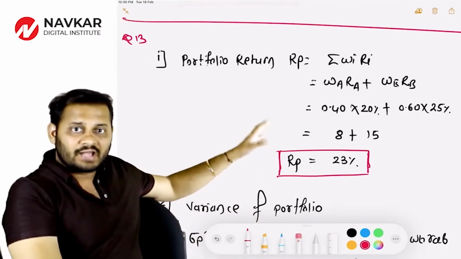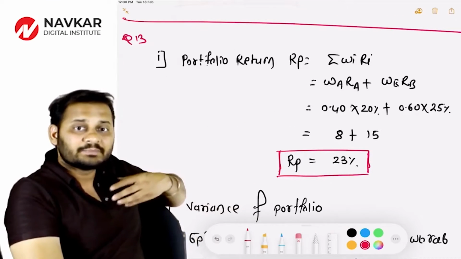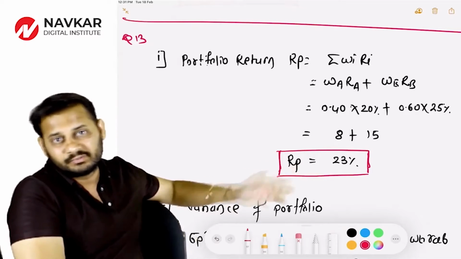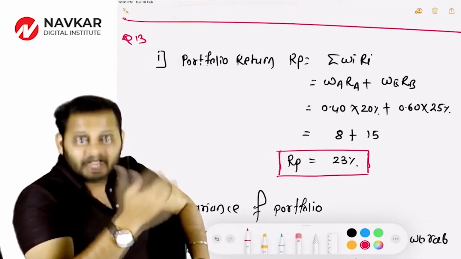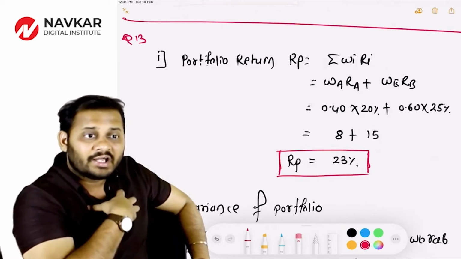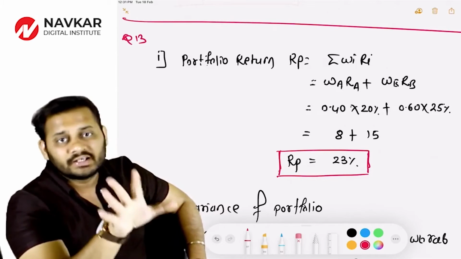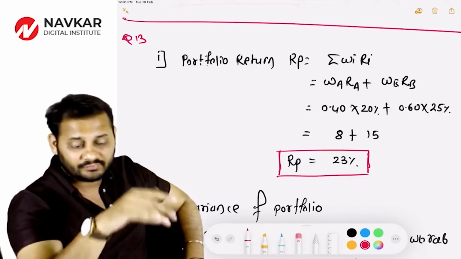If I invest in this manner in this portfolio, what will happen? My expected return from this portfolio is 23%. So if I'm investing 1 lakh rupees, I can expect 23,000 rupees at the end of the year to earn from this portfolio. Okay, 23,000 rupees.